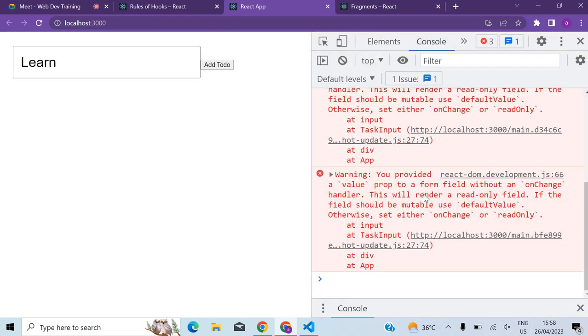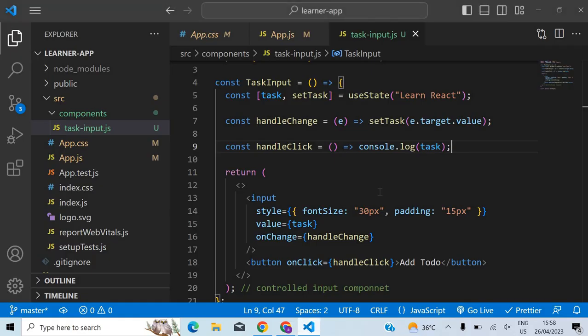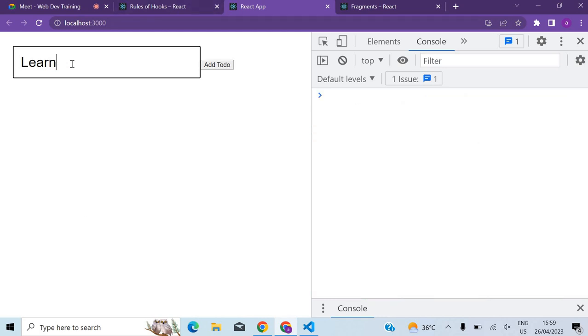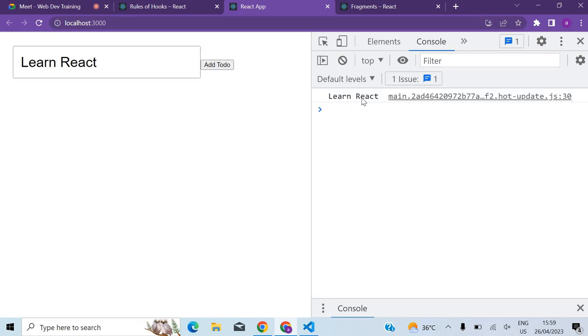I think there's some error there. You provided a value prop to a form field without an onChange handler. This will render a read-only field. If the field should be mutable, use defaultValue. It's only a warning, not an error, so let me neglect that for the time being. Now if you see, learn React, and if I click on add todo, you can see it's in the console.